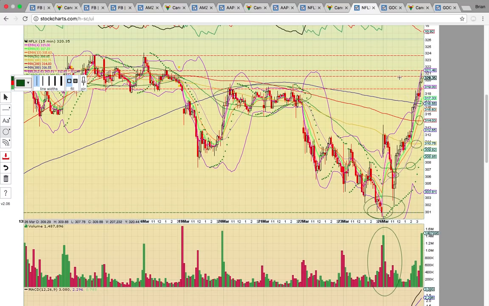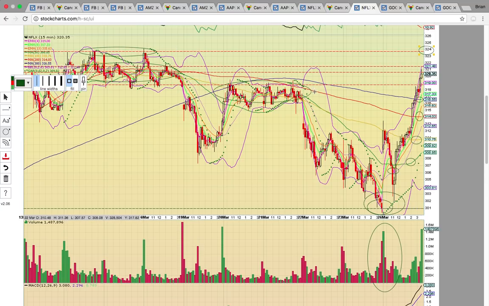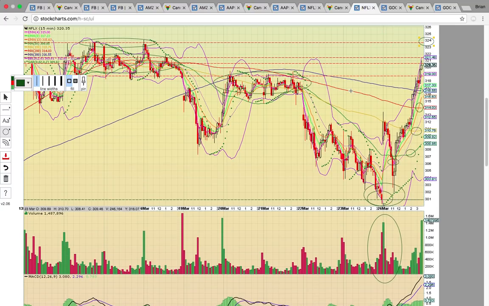and so if it can get above this 321 level, okay, the big level to break is going to be up here, this red line at 324. So a break above 321 should set up a possible run up there to 324. There's going to be resistance in between here, but that 324 is the big level. This is a huge move for Netflix.